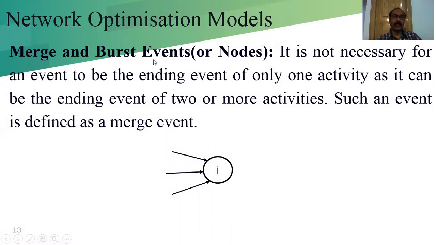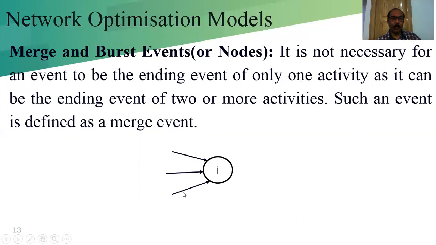Merge and burst events, or nodes. First we discuss the merge event. It is not necessary for an event to be the ending event of only one activity, and it can be the ending event of two or more activities. Such an event is defined as a merge event. That means when more than one activity is completed, the end event is the same.